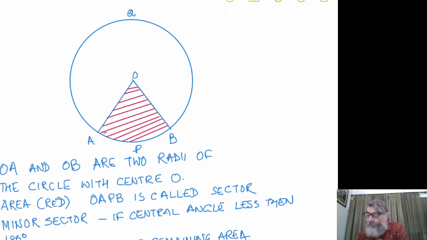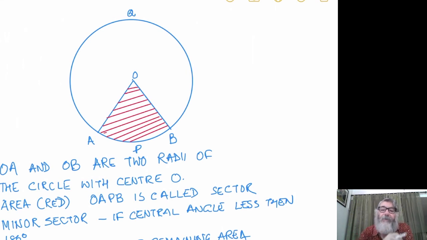Now this portion which I have shaded red is a smaller portion of the circle. You can see it. That is why it is called a minor sector. While the remaining area which is bigger and not shaded is called the major sector, OAPBO.